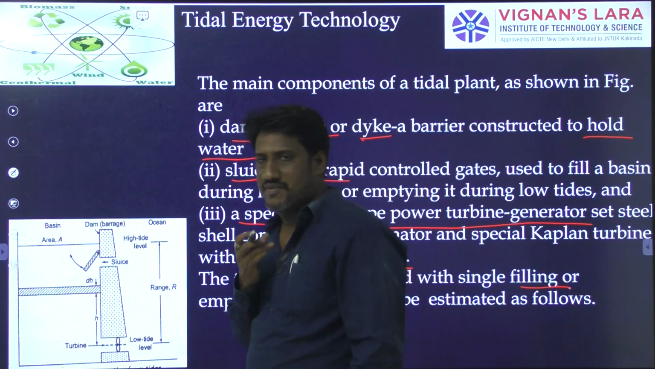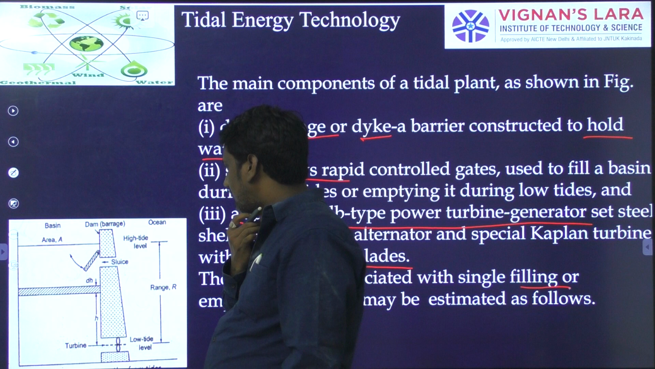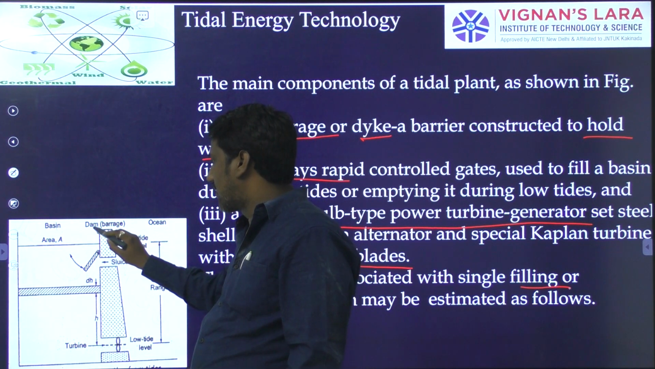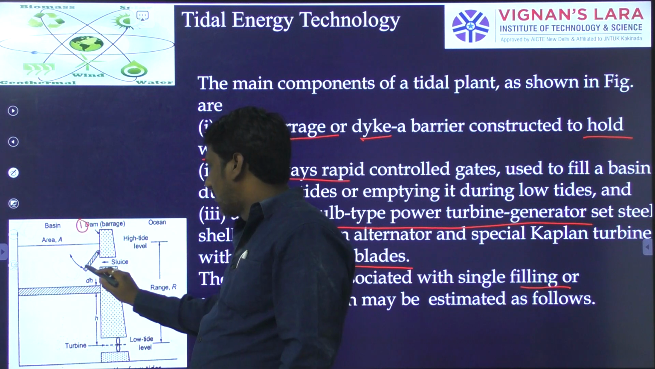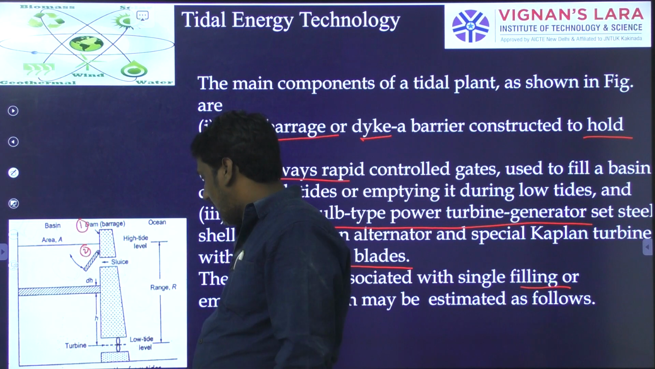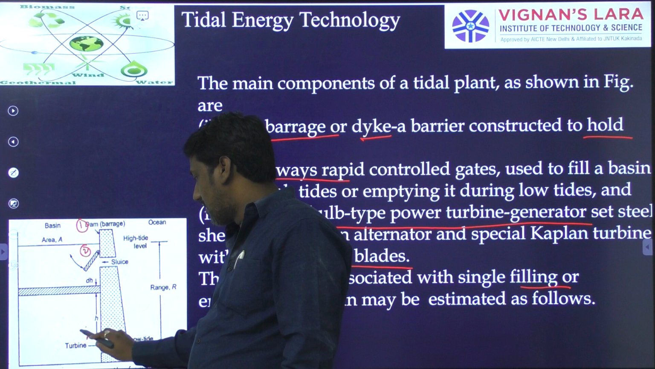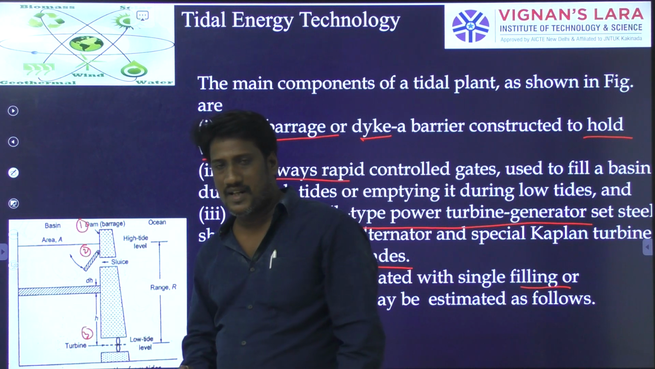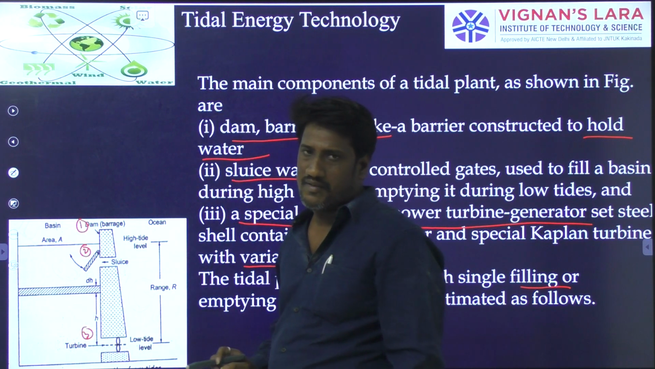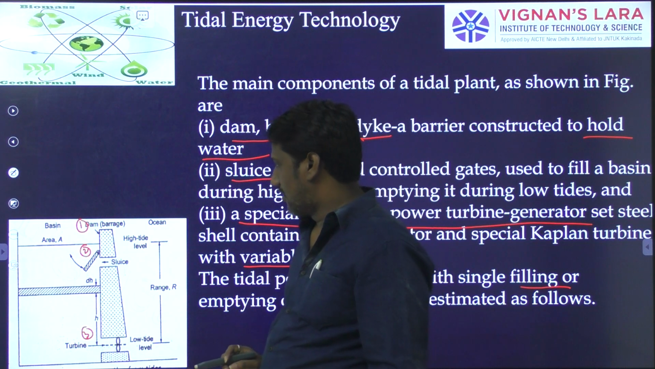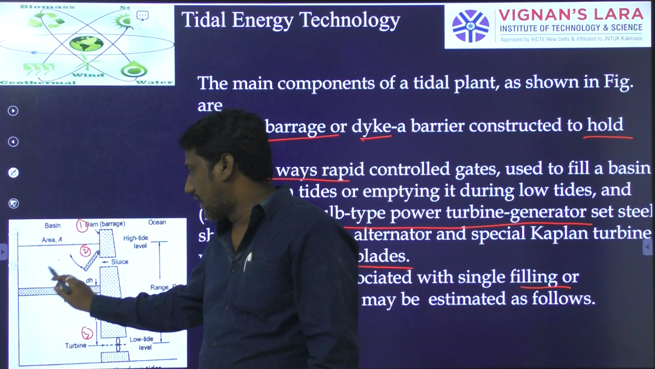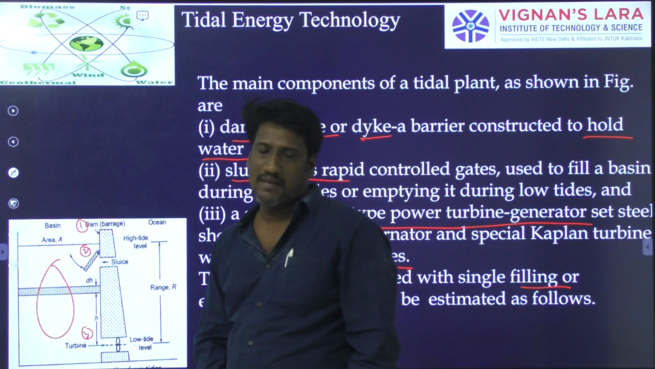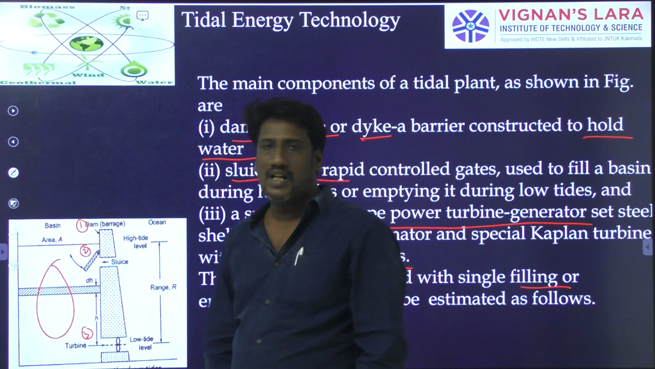Now we can observe here. It mainly consists of the first component, the dam; the second one will be the sluice gate; and the third component will be the turbine in combination with the generator. Mostly we will make use of a Kaplan turbine. Here, this area can be called the basin area. In the basin area, water will be stored.